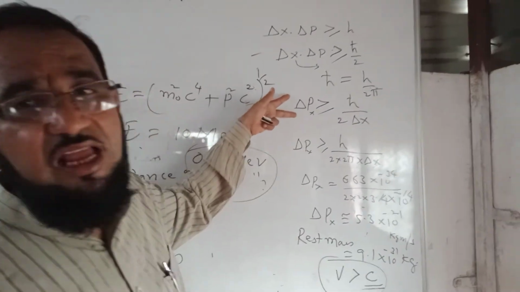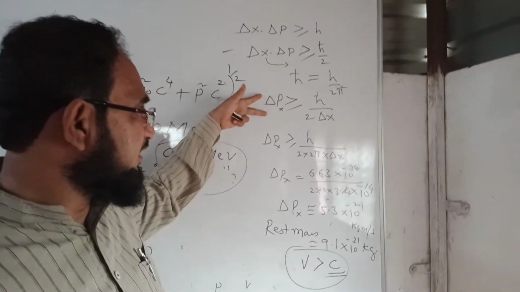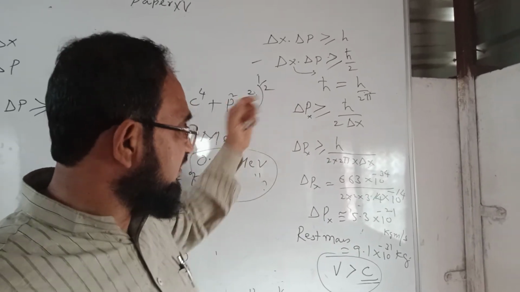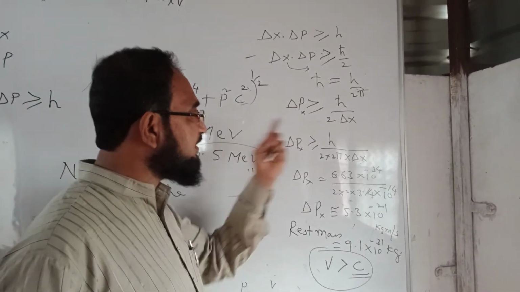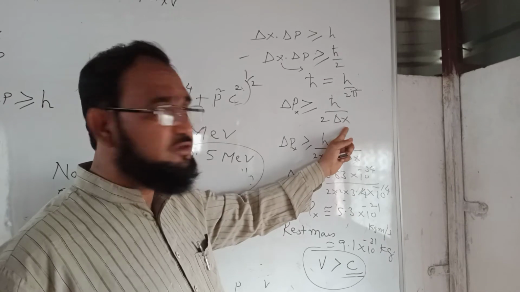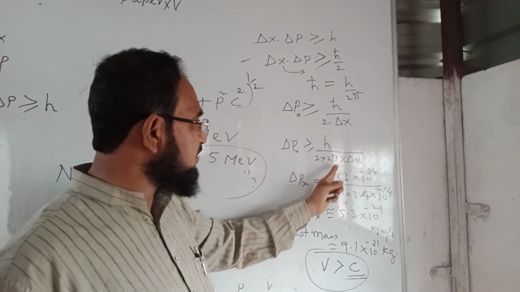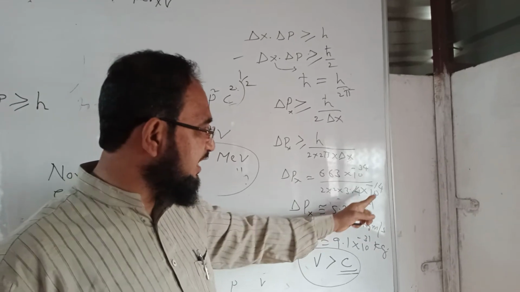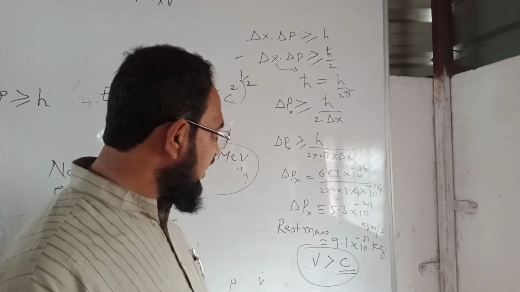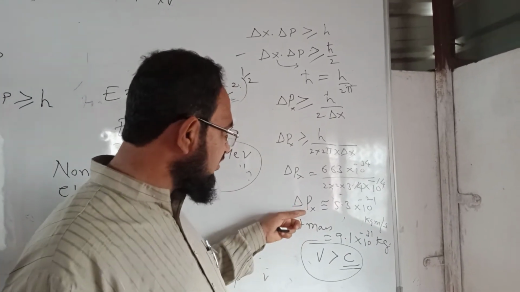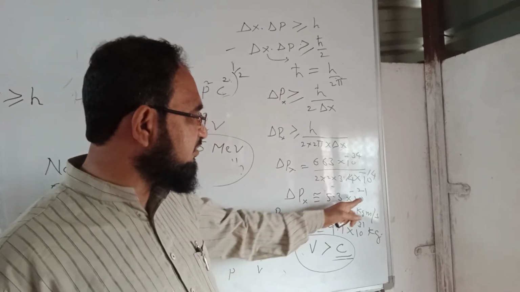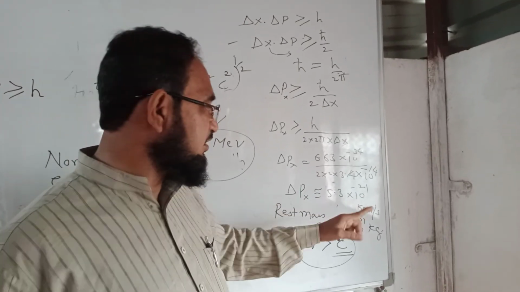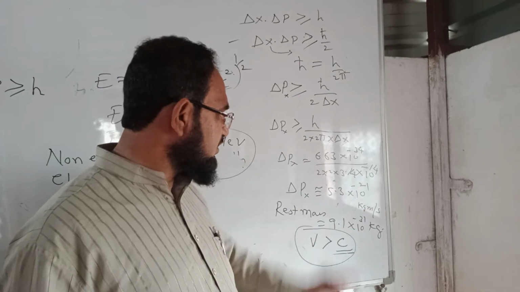From here I can calculate the value of delta p x, the uncertainty in the momentum, as h cross upon 2 into delta x. H cross means h upon 2 pi. I will substitute here the value of delta x as 10 to the power minus 14, and I calculate the value of delta p x as 5.3 into 10 to the power minus 21 SI units, or kg meter per second.